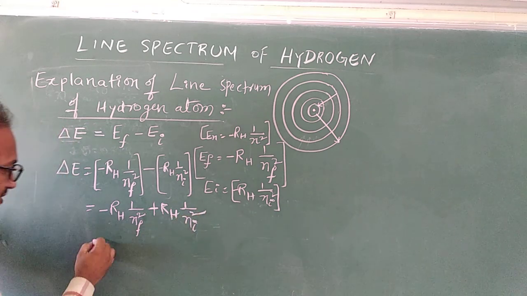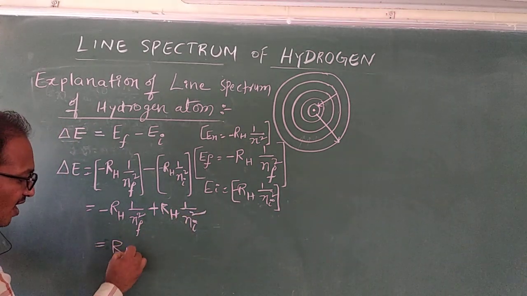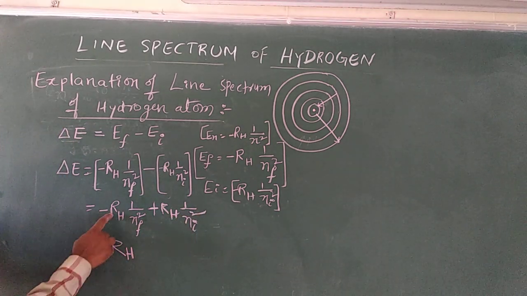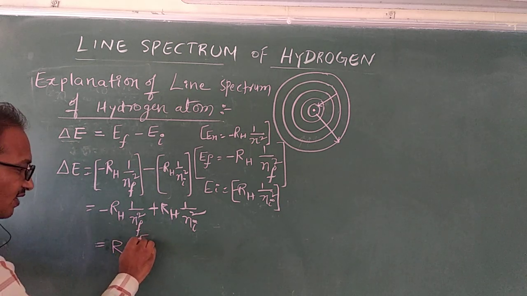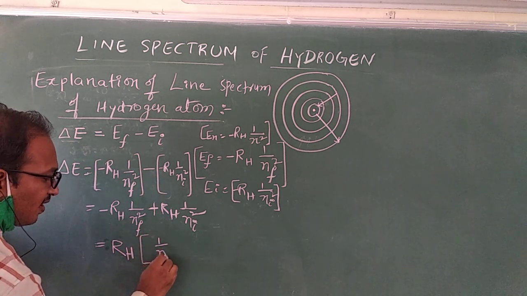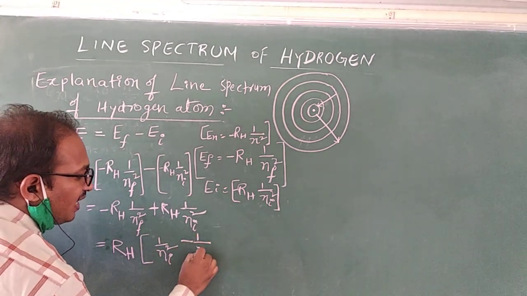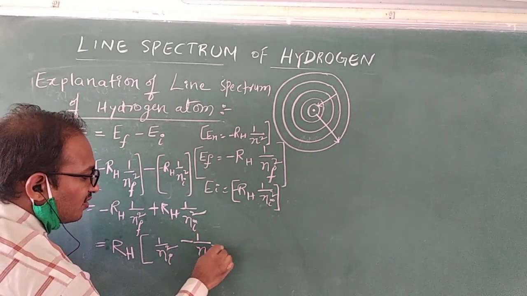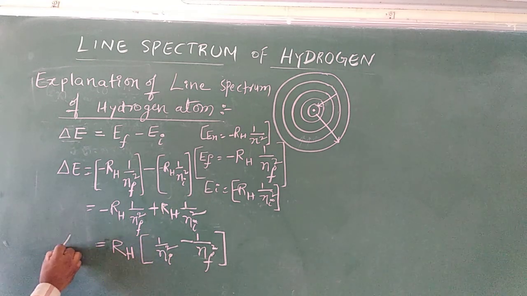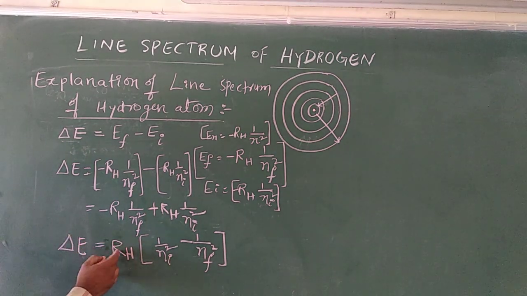From here, if I take RH as common, delta E equals RH into 1 by Ni square minus 1 by Nf square. Right? So here, what do I know? The delta E value.